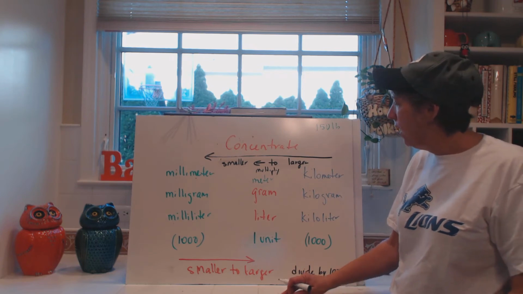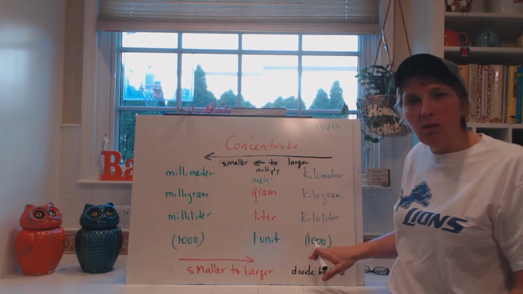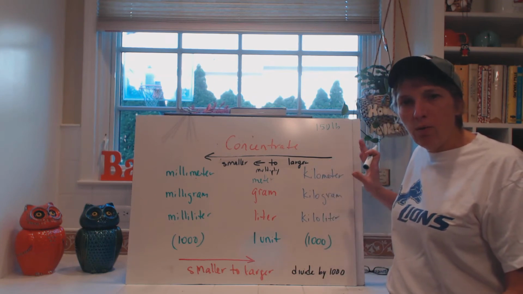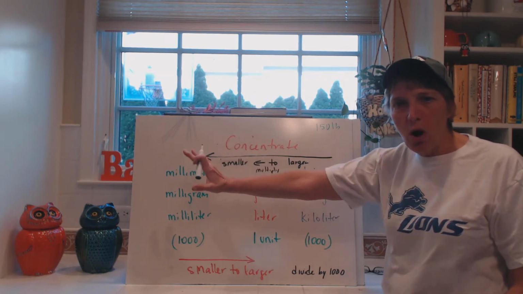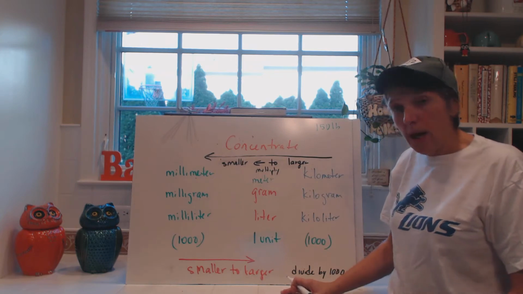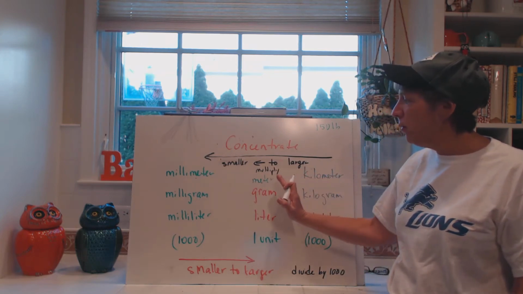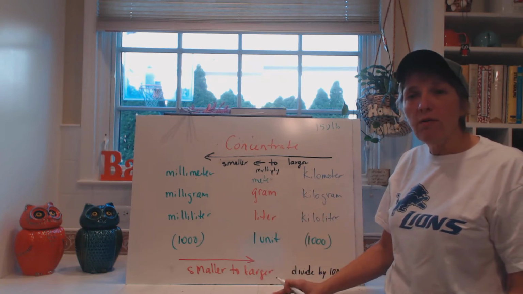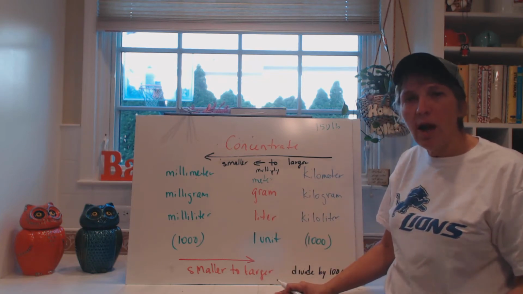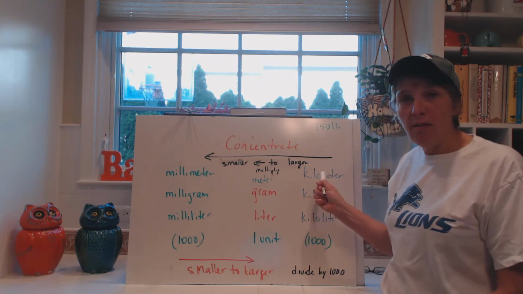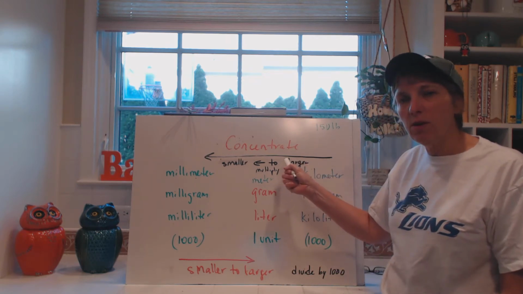That should help you. Likewise, for all of these on the right, I'm going to multiply whenever I go from the larger to the smaller units. Right now I'm just going to be doing 1 unit at a time. So I would go kilometer to meter. If I had so many kilometers, then I would multiply however many kilometers I have by 1,000 to see how many meters I get.